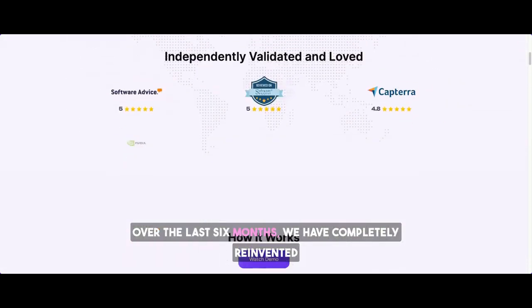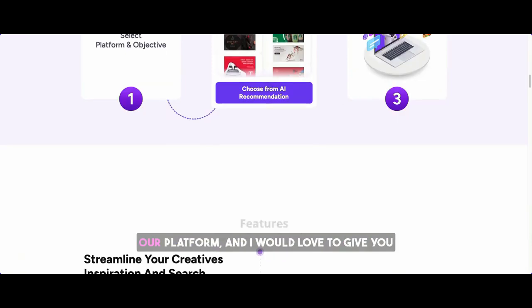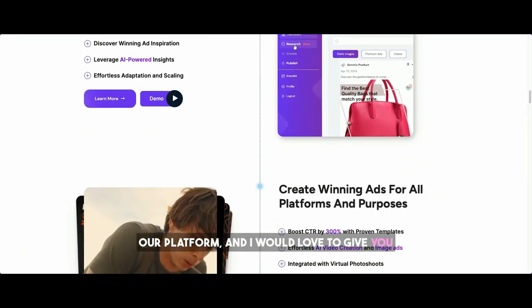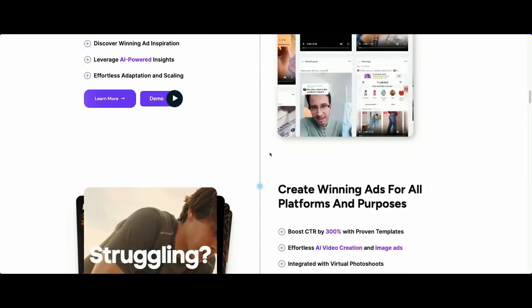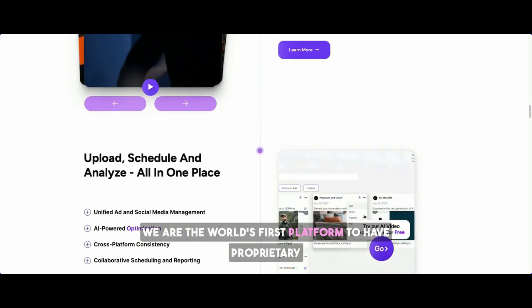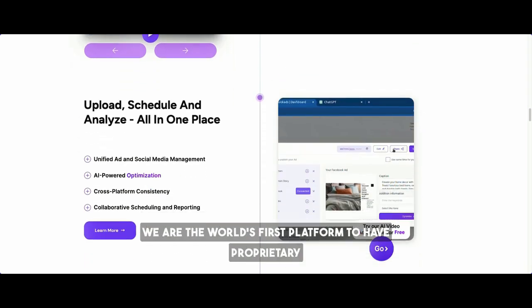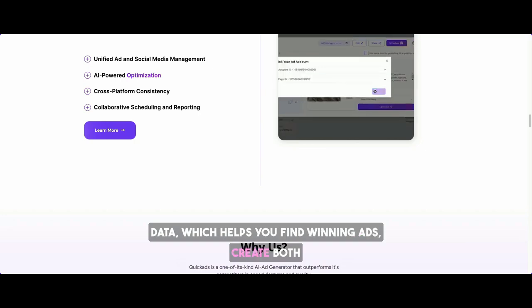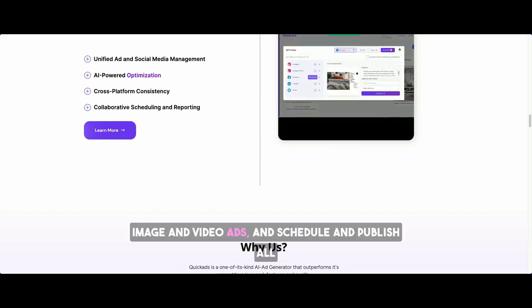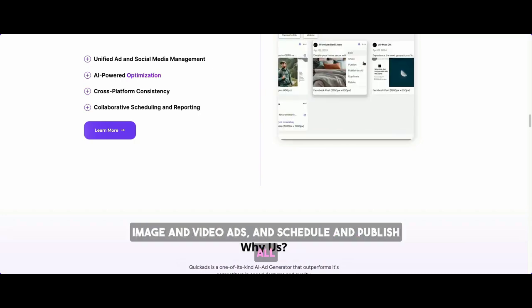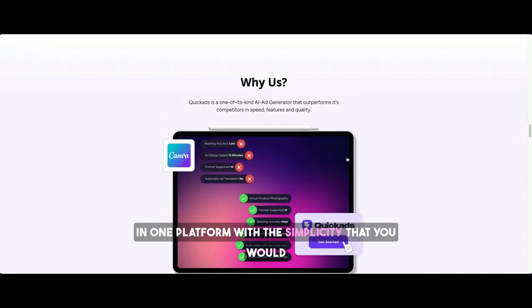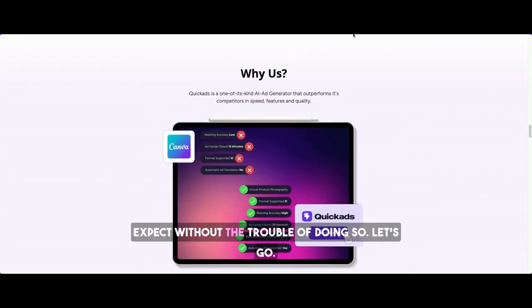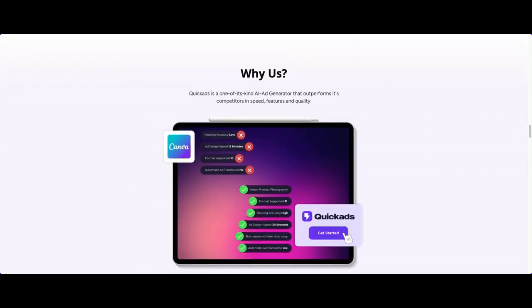Over the last 6 months, we have completely reinvented our platform, and I would love to give you a tour today on what we have been building. We are the world's first platform to have proprietary data which helps you find winning ads, create both image and video ads, and schedule and publish all in one platform with the simplicity that you would expect without the trouble of doing so. Let's go.